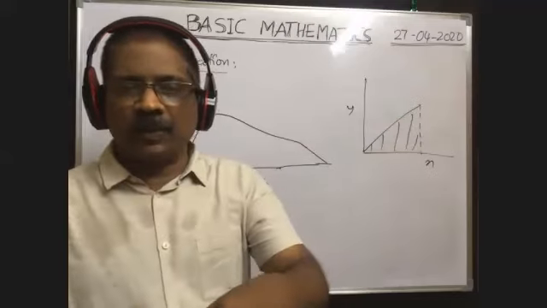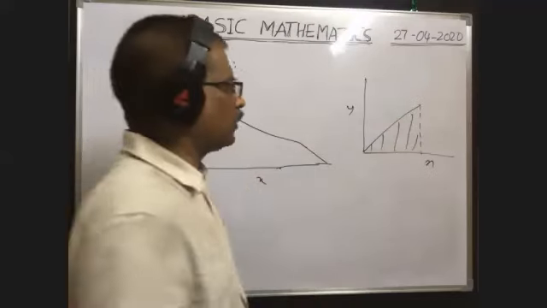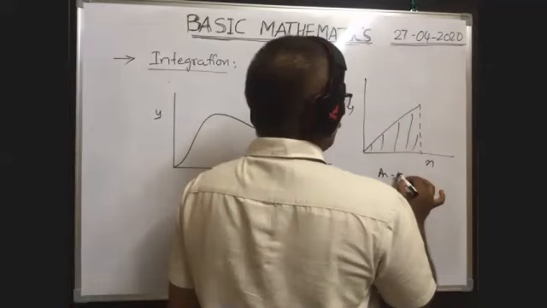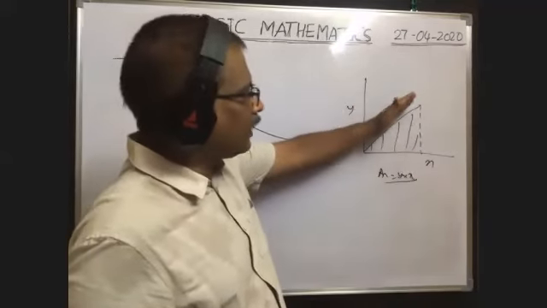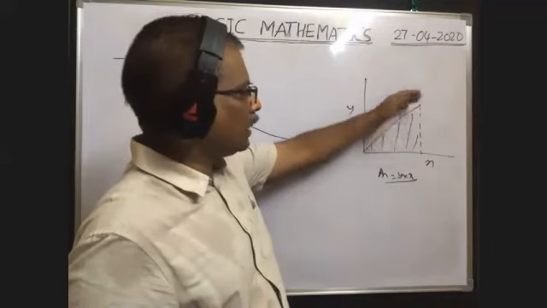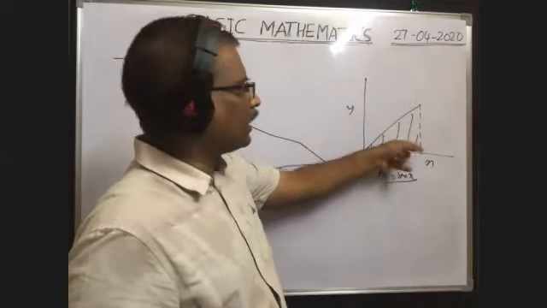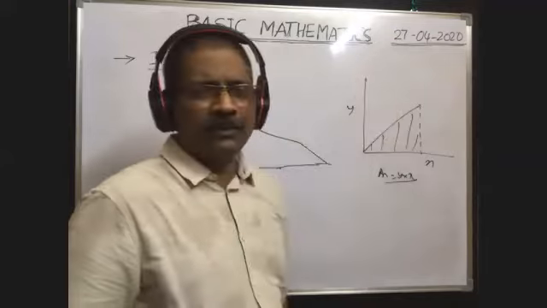Okay, area under the graph means what? Somebody responded y, xy or yx. Okay, y into x. Area is equal to y into x. How can we find it? As it is a straight line, area under the graph means the area of the shaded part. That's why we can write half base into height simply.